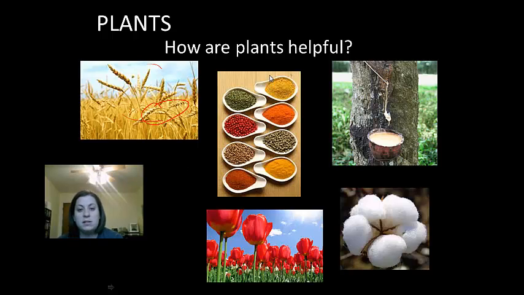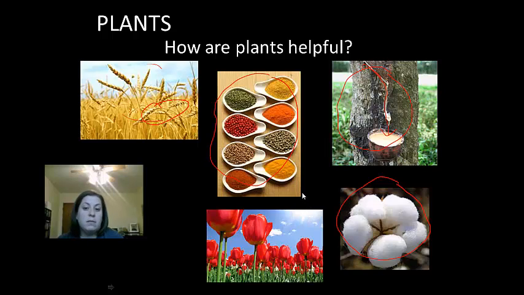They can be used as spices, like you see here in this picture. There's lots of different spices that come from plants, okay, and they make our food taste better, and so that's important. Also, drinks like coffee, tea, and cola come from plants. Rubber, even. You can see here, this is the rubber tree. What they do is they poke a hole in it and they collect the sap, okay, and that's going to be used to make rubber or latex. Also, we can use the cotton to create fabric. Now, this is non-synthetic. This is more of a natural fabric, which we see here with the cotton.